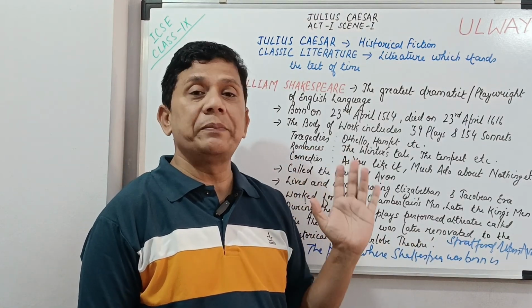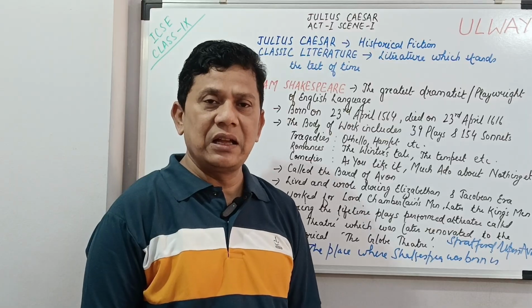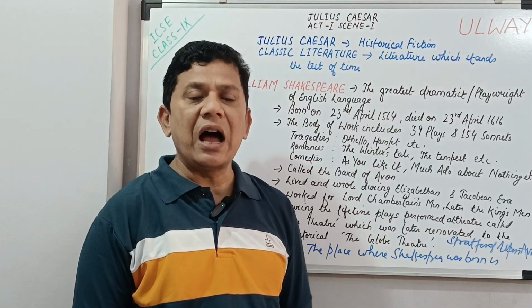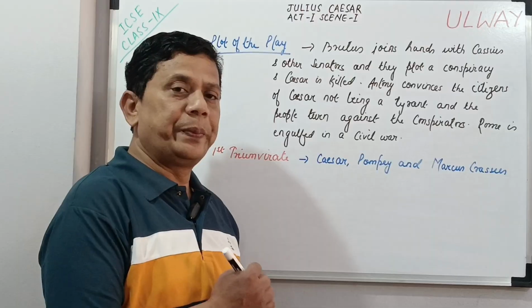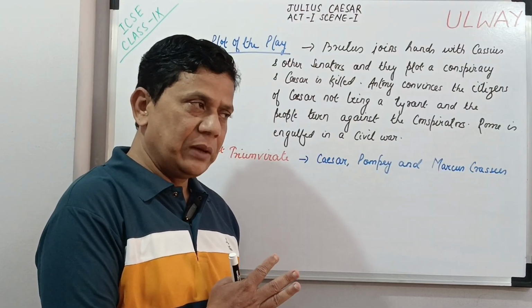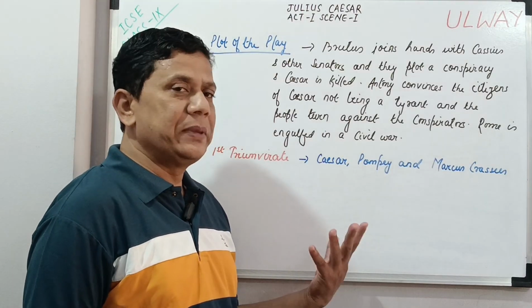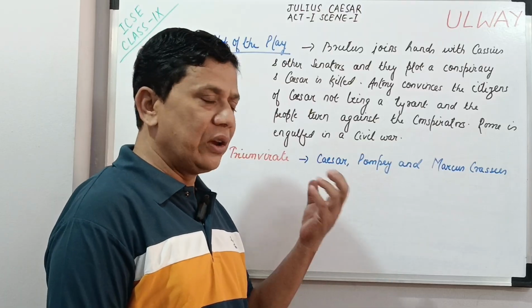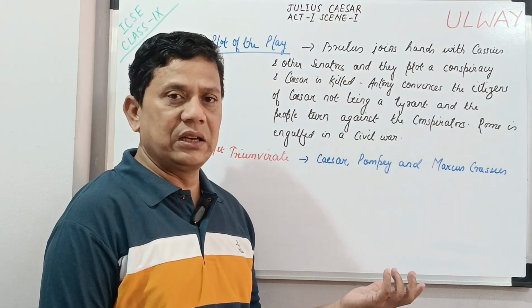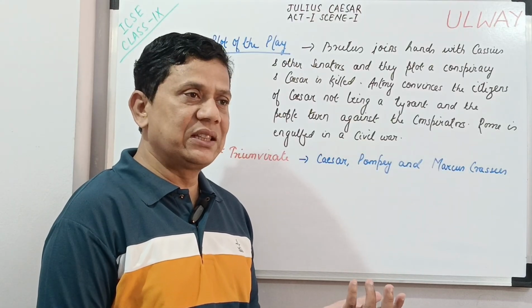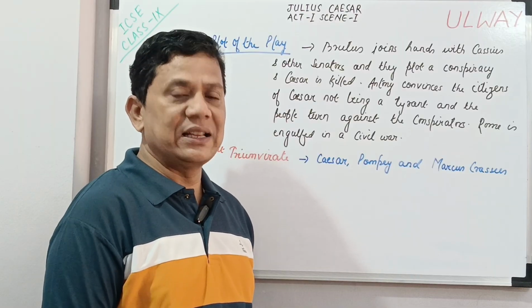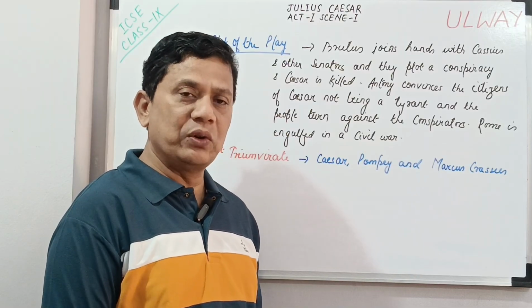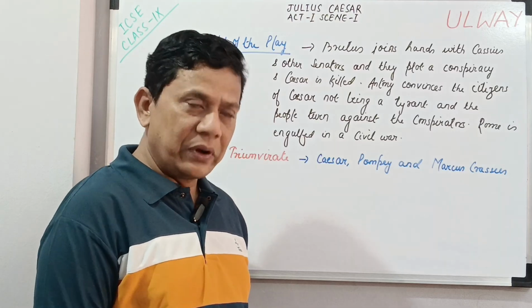The theatrical performances of plays written by Shakespeare are more than those of any other playwright of any era. The plot of the play is very simple. Brutus, a nobleman of great repute and respect in Rome, joins hands with Cassius and other senators to plot and assassinate Julius Caesar and take over the power for themselves.